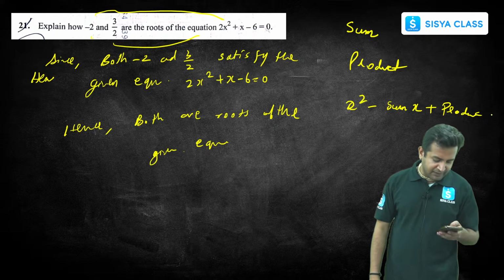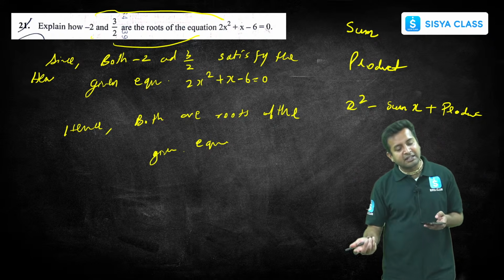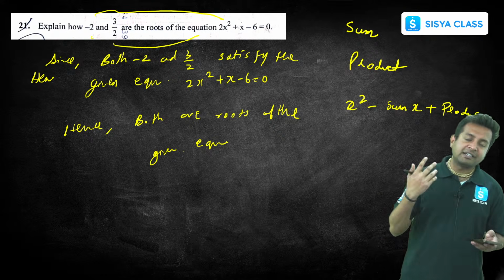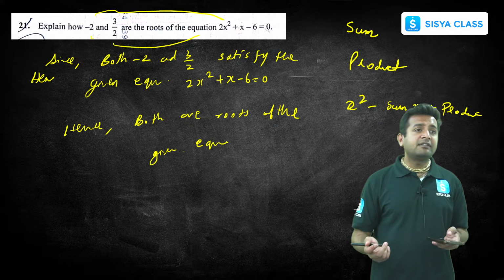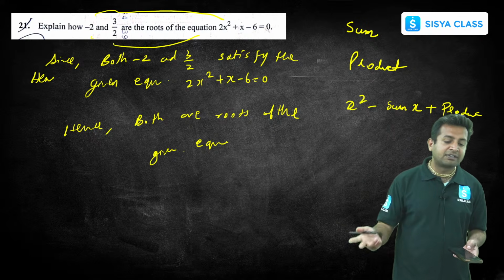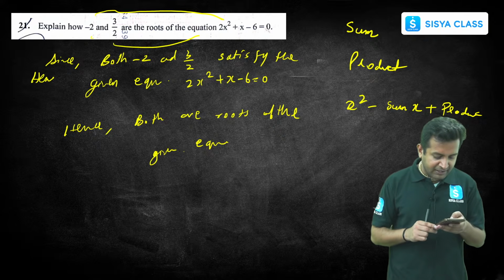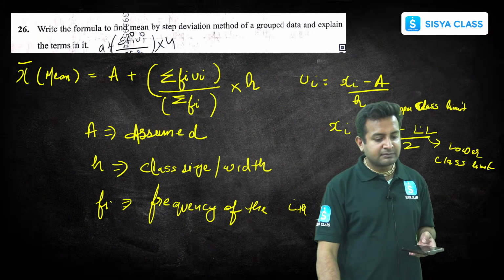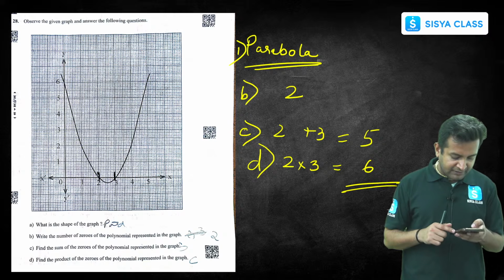Clear? Whatever is convenient. Even if you found out the roots, it's okay. Ultimately, you explained it now. So 3 ways. Yes, you can find out the roots also. It's easy. You will get the marks. 2 marks only. If they would have specified that yes, you find out the roots and confirm whether these things are correct, it's okay. Clear? Got it? Understood? Easy? Simple?